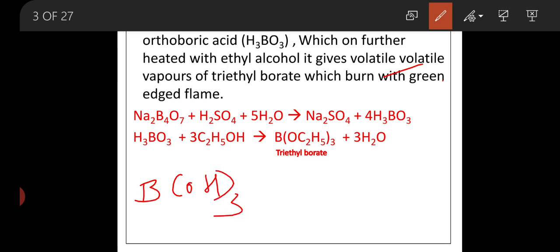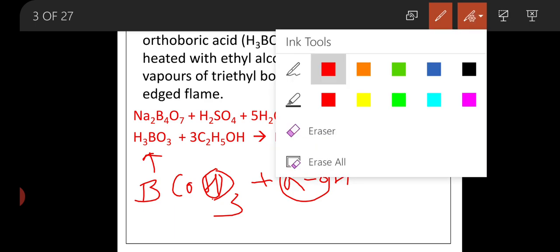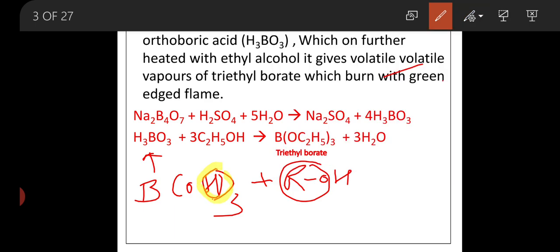B(OH)3. Just now I told you that orthoboric acid can also be represented as B(OH)3. This reacts with an alcohol compound, which is R single bond with OH. What will happen here is that the H+ ion from orthoboric acid is replaced by the alkoxy group. The hydrogen from orthoboric acid is replaced by the alkoxy group, due to which